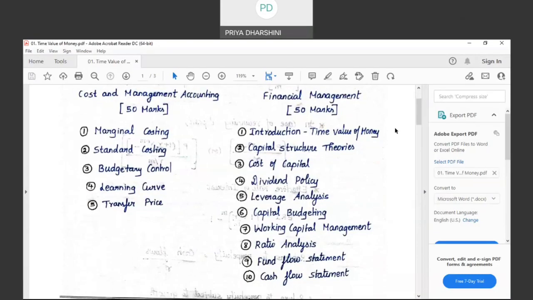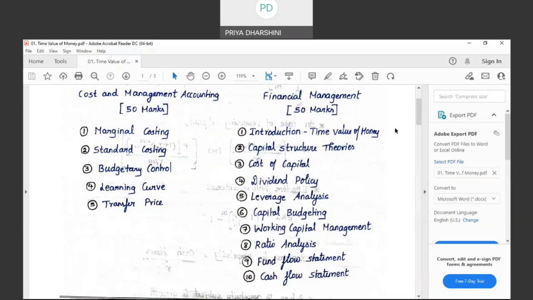Financial management. These are the topics to be covered. First, introduction to financial management and time value of money. Then we will discuss capital structure theories, then cost of capital. Then dividend policy, leverage analysis, capital budgeting, working capital management, ratio analysis, fund flow statement and cash flow statement. This is the order in which I will take up the topics for discussion. This will cover your entire syllabus.